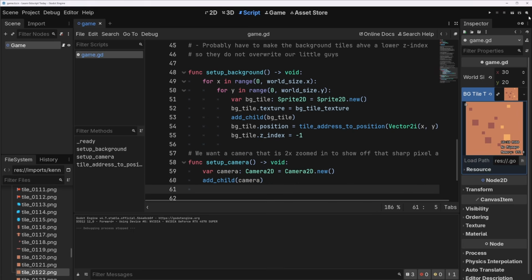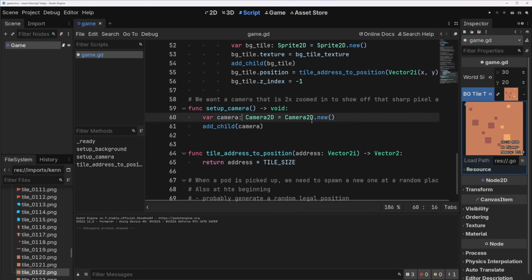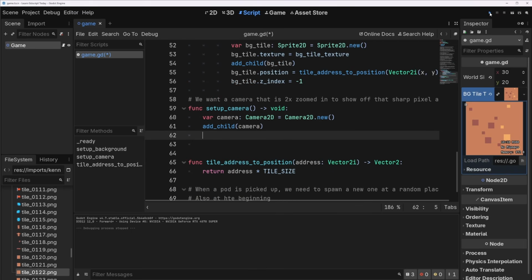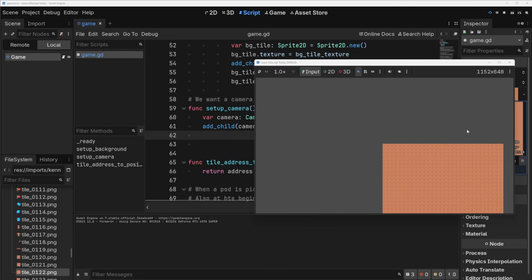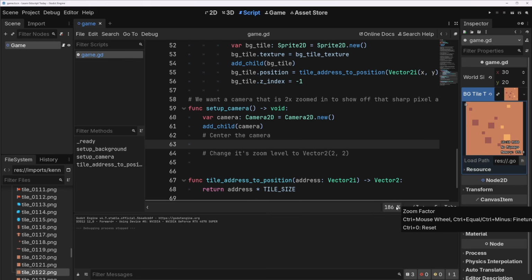Let's see what happens when we do this now. Nothing. Okay, because we're not calling this setup. So now we have add_child camera. We can play and see what happens. Remember, it now offsets it weirdly. So there's a couple things we need to do. We need to center the camera and change its zoom level to a Vector2. So if you want to try this yourself, please do. I'm going to move on with it in just a second here. So pause if you want and give it a crack.